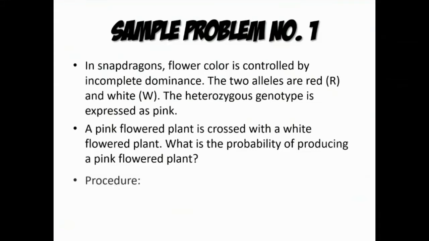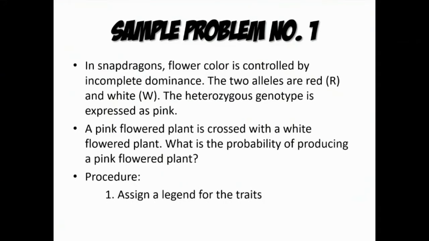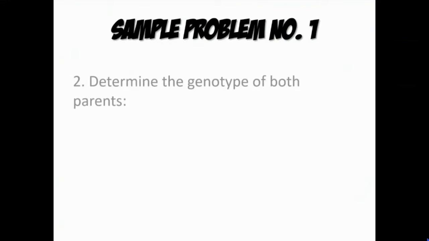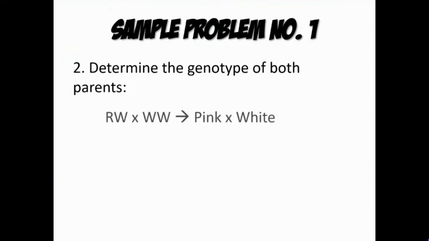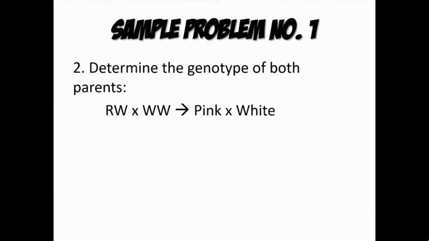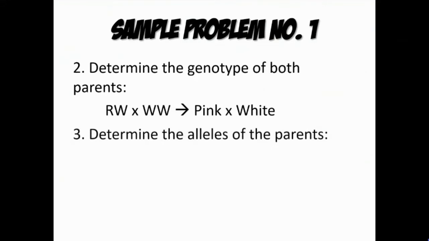So yung procedure, yan, una, mag-assign tayo ng legend for a particular trait. So yung R, yun yung red. Yung W stands for white, and then yung RW stands for the blended color na tinatawag natin na pink. Kasi pinaghalo nga natin yung red at saka white, di ba? So next, determine the genotype of both parents. Yung RW is pink, and then yung WW is white, na-determine na natin. So determine the alleles of the parent, no.